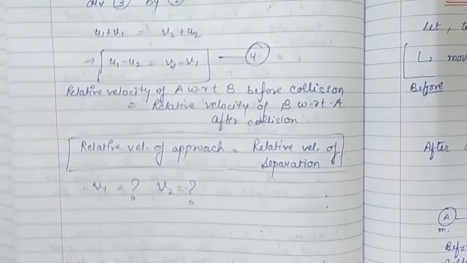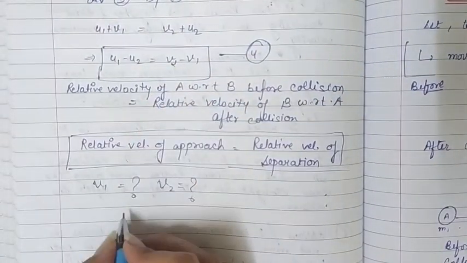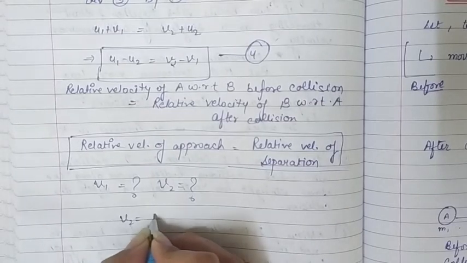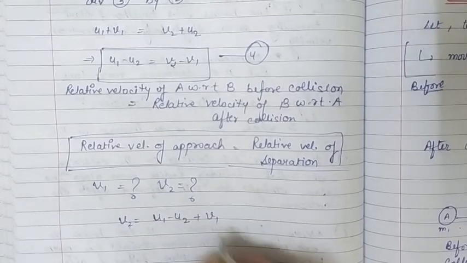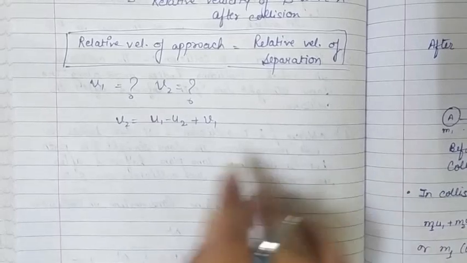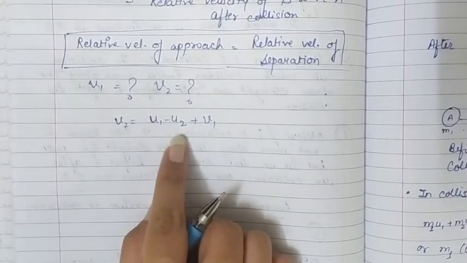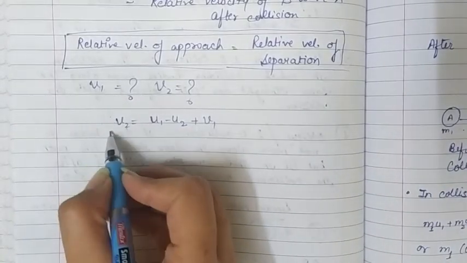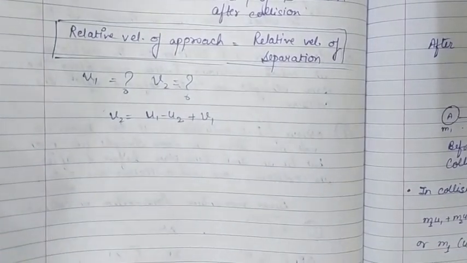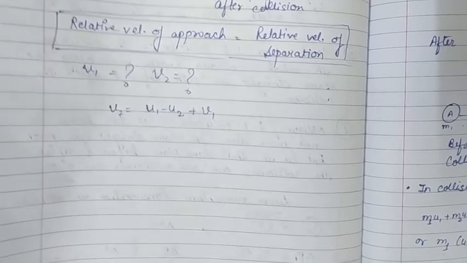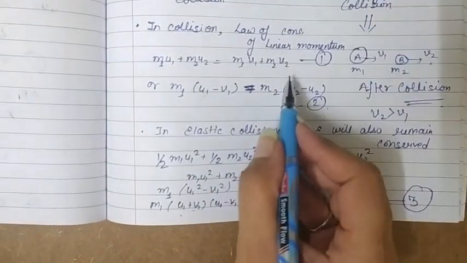From equation number 4 we get v2 is equal to u1 minus u2 plus v1, and we are going to substitute this value of v2 in equation number 1. Equation number 1 was the law of conservation of linear momentum.